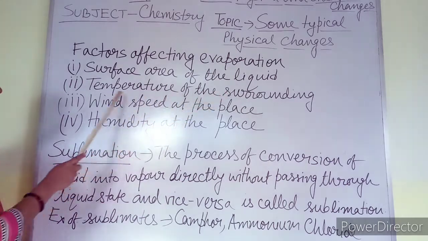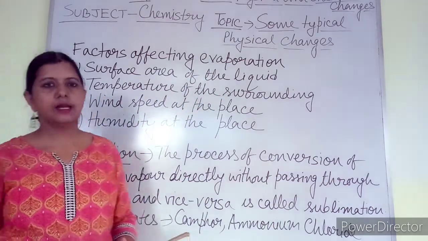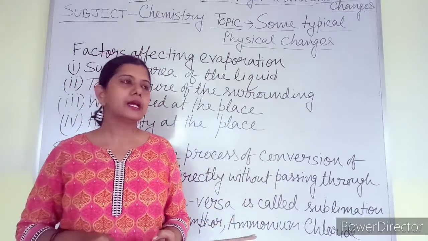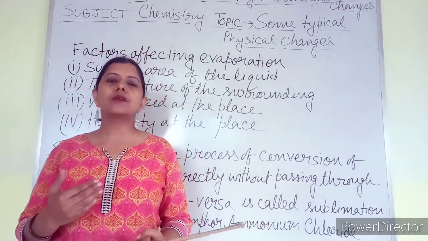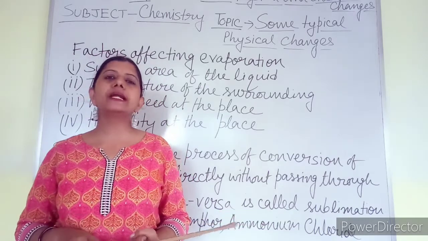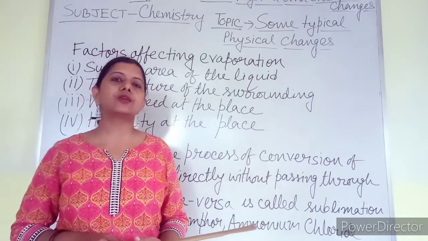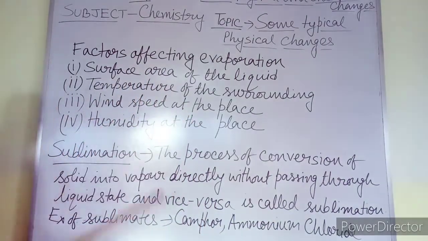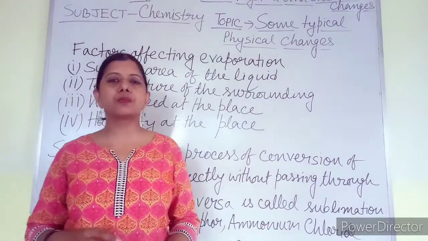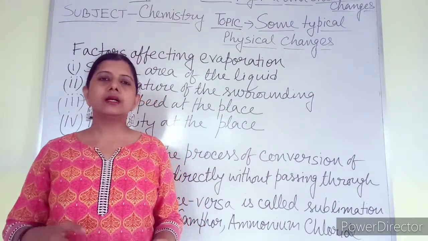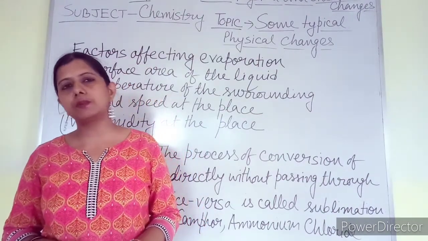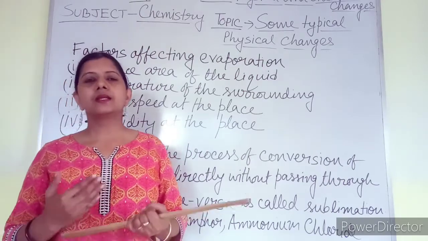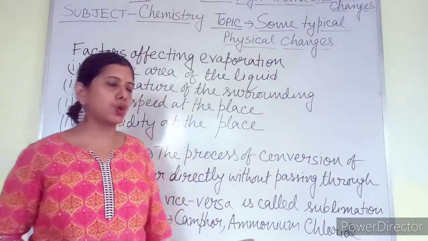Second, it depends upon the temperature of the surrounding. When the temperature is high, the rate of evaporation will be high. During summer days, the rate of evaporation is higher. During winter days, you might have seen that the rate of evaporation is slower. Third point, wind speed at the place. If the wind is blowing with a high speed, then definitely the rate of evaporation will be faster. On the other hand, if the speed of the wind is less, the evaporation rate will be slower.